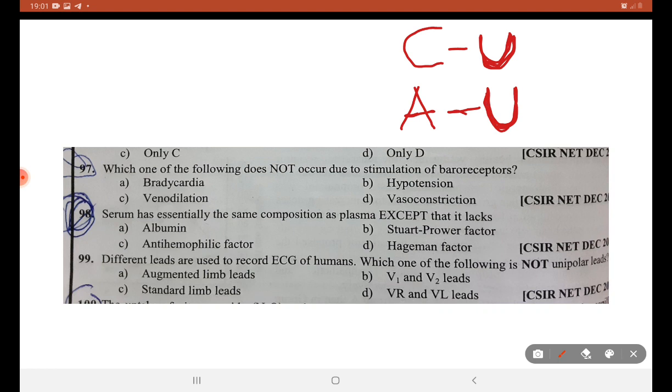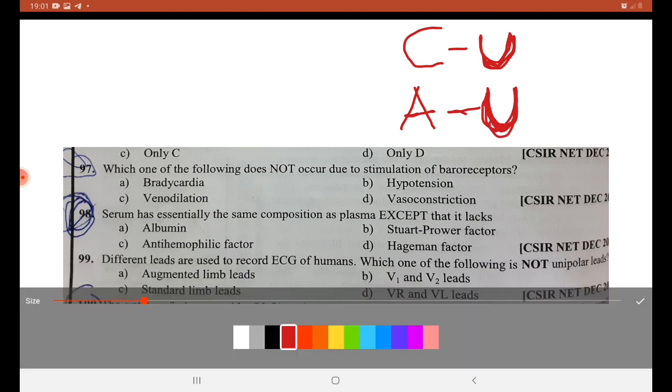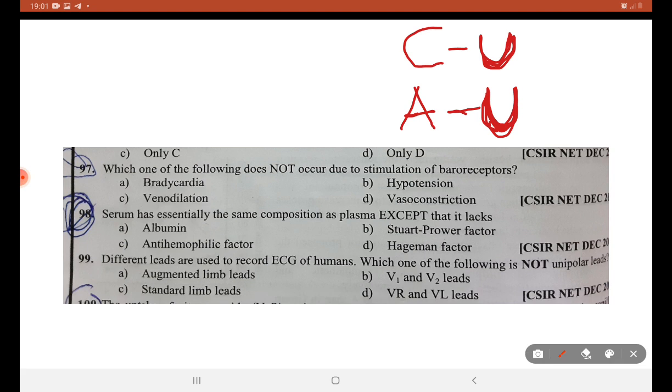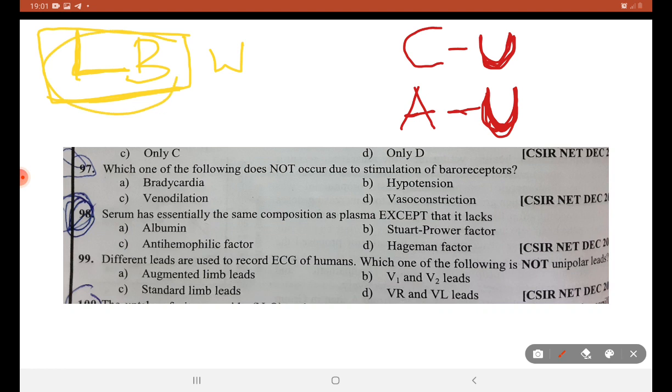Think of that as a mnemonic. Now, standard limb leads are bipolar, LB. Like LBW, leg before wicket, so think of that as LB.